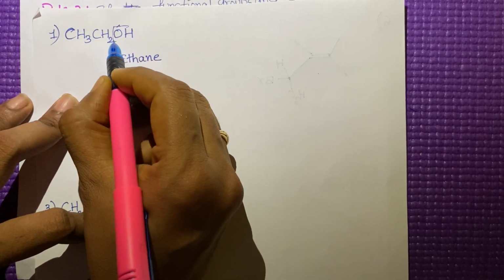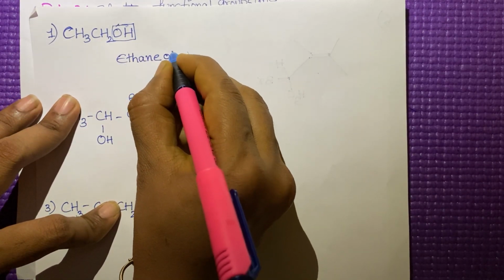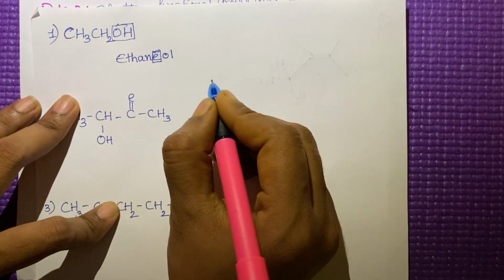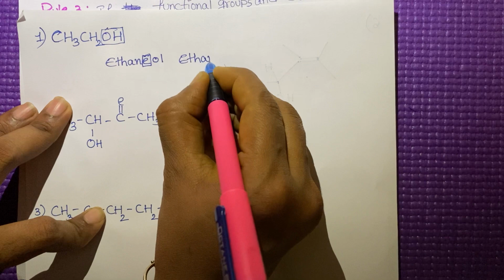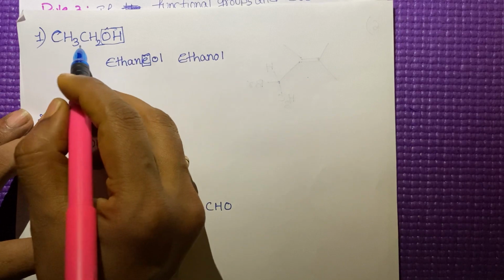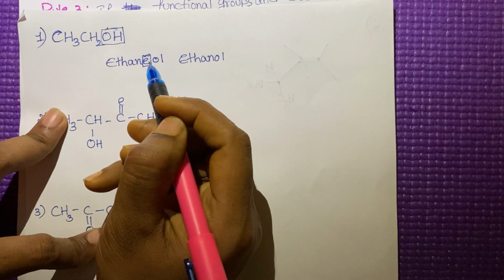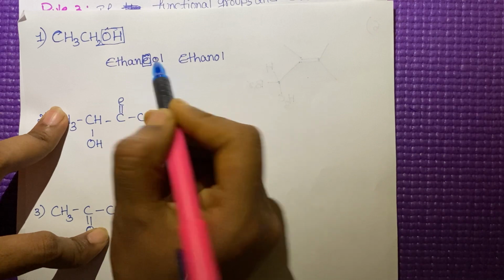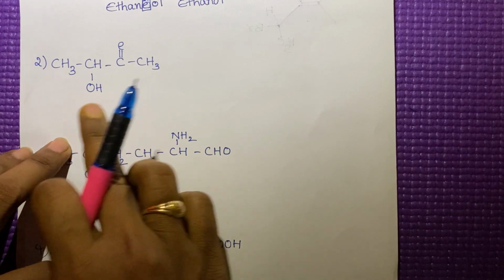Alcoholic group. So we have to use the suffix OL. When we are adding the suffix, we have to remove the E here. Then finally, what is the name of this compound? Ethanol. Okay, ethanol. If we add one more carbon, then it becomes propanol, like that. We are removing the E and adding the functional group as a suffix. Understood?